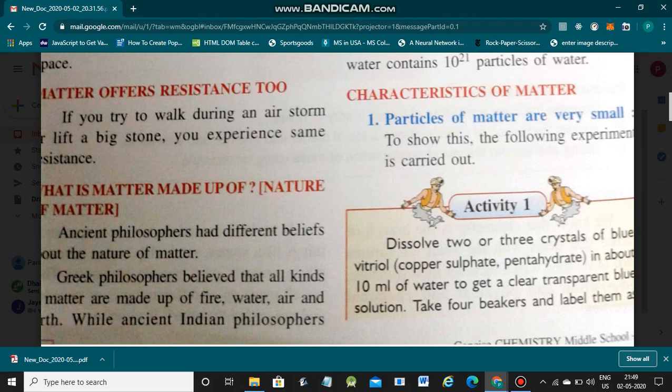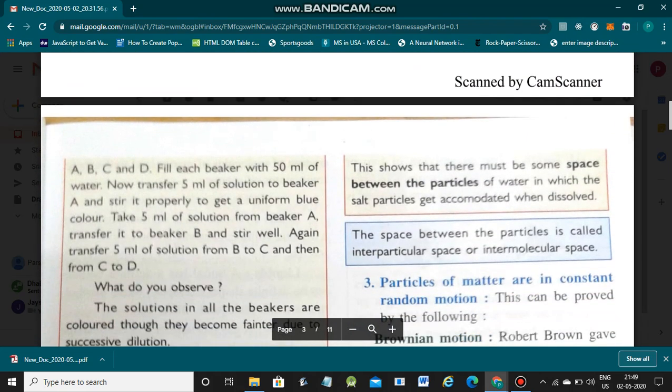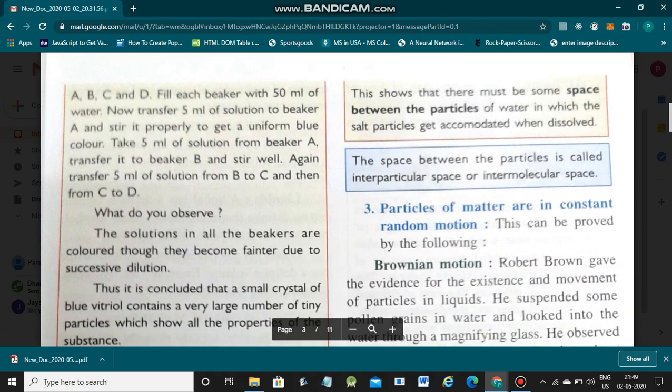Now, there is one activity. Dissolve 2 or 3 crystals of blue vitriol, meaning copper sulfate, in about 10 ml of water to get a clear transparent solution. Right? Now take the beakers and label them A, B, C, D. There are 4 beakers, as you know, in this textbook. Fill each beaker with 50 ml of water.